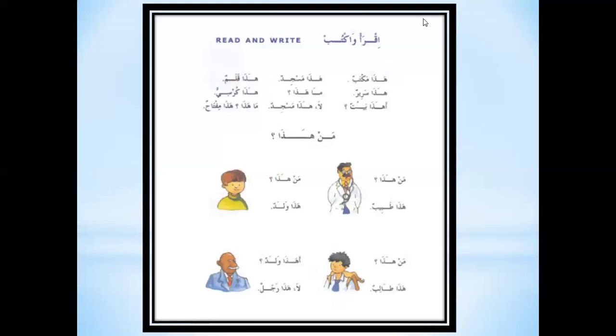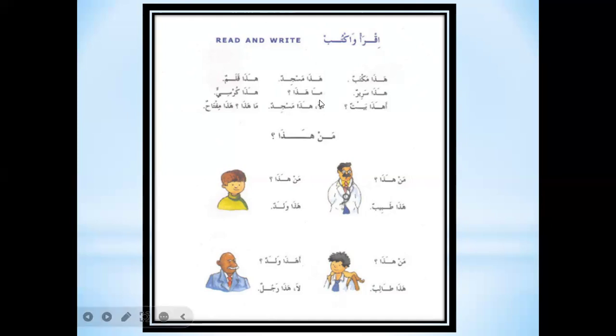Okay, now we will read and translate it. Hada maktabun. This is a table. Hada masjidun. This is a masjid. Hada qalamun. This is a pen. Hada sarirun. This is a bed. Ma hada.